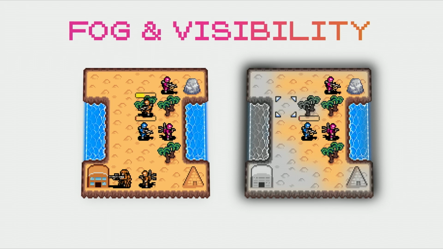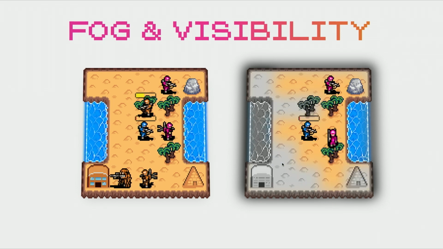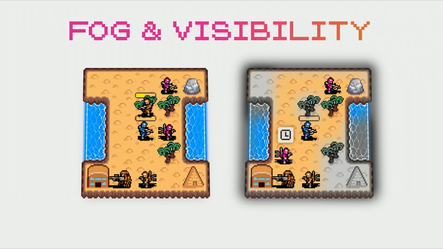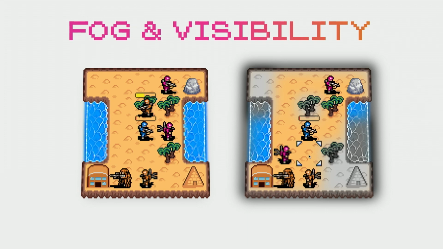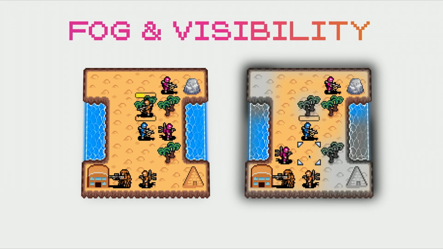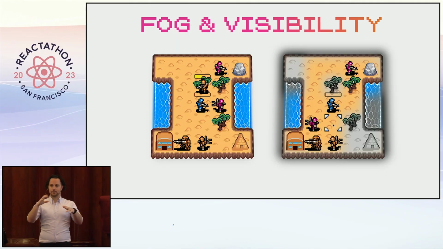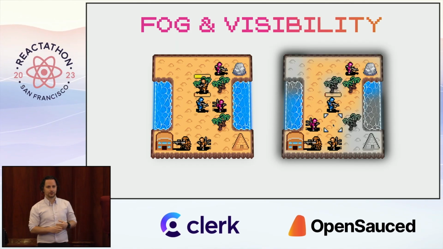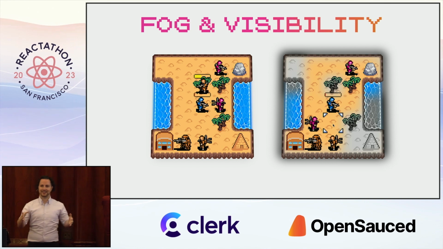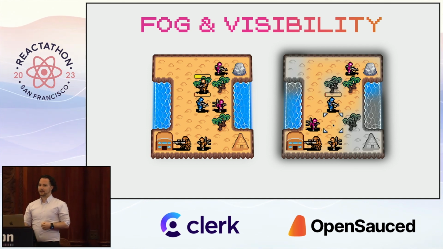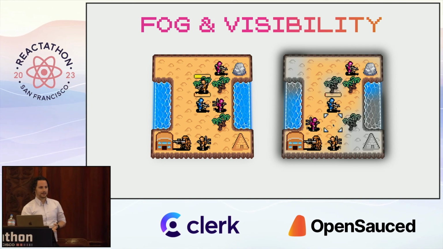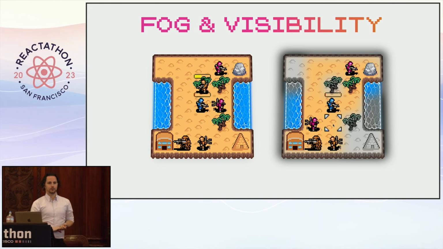And so, for example, I can tap this pink unit and just verify if it has the same state here. Yeah, it looks exactly the same. So obviously, if I'm a hacker, I can just go in, find that div with the mix blend mode and the filter that I showed you earlier, and just remove that, and then I see everything that's below it. That's not how it works. That state is not available on the client. It's just on the server, and the server figures out what is visible to that player.